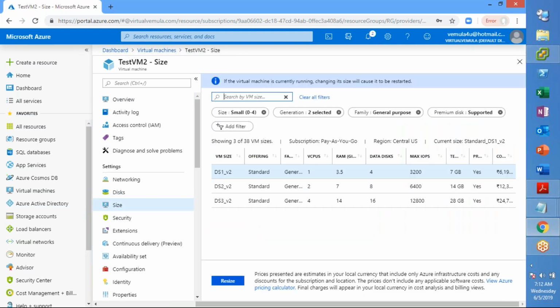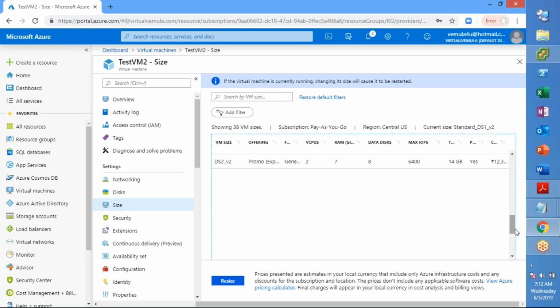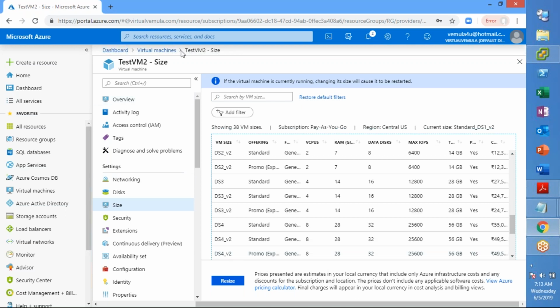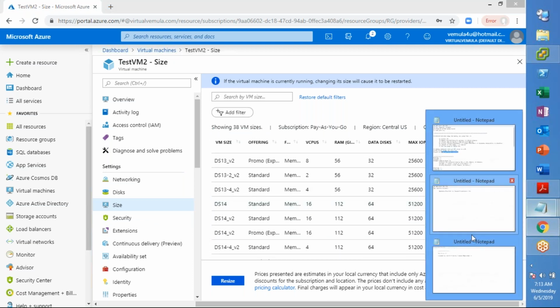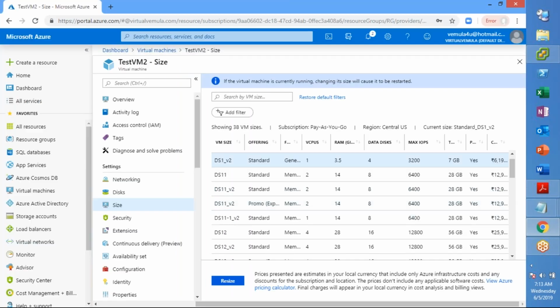When you go to the Size option, you will see all the different sizes. To clear the filter, you can see all the different sizes that can be used to resize your virtual machine, right? When you resize the virtual machine, there will definitely be an outage. So resizing a VM needs an outage, right? You need to make sure that you have an outage, a change window or whatever you call it, in place to change the virtual machine size.